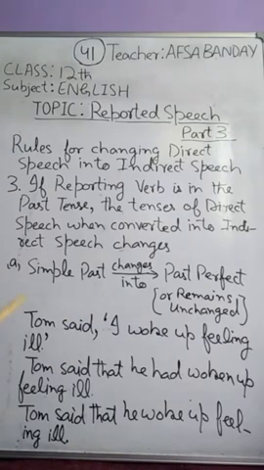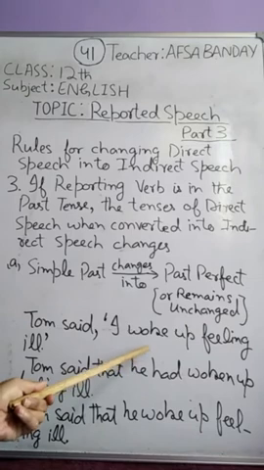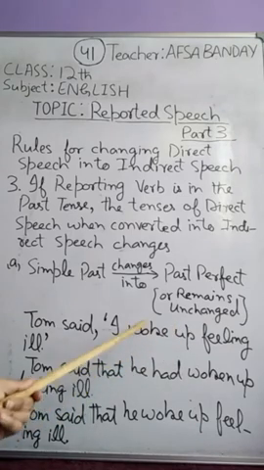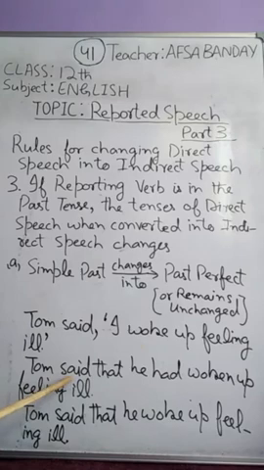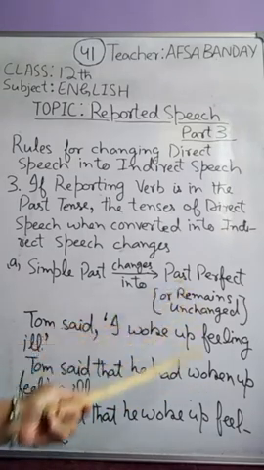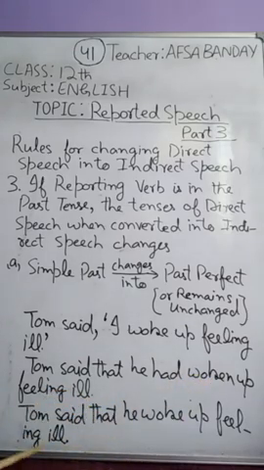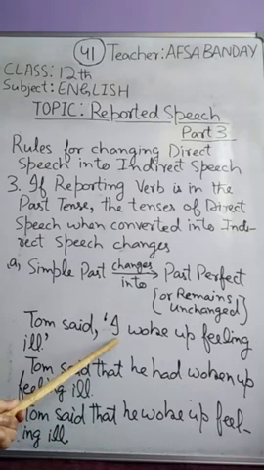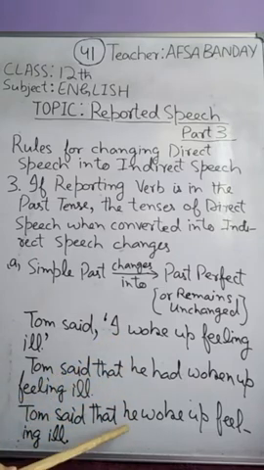Let us have a look at this example. Tom said, I woke up feeling ill. Again, we have used simple past tense. Woke is the second form of wake. When converted from a direct sentence into an indirect sentence: Tom said that he had woken up feeling ill. That means we changed it into past perfect, had woken up. Or in this example, we haven't changed it. It has remained the same: Tom said that he woke up feeling ill. We have only introduced that, and made a change in the pronoun. I has changed into he.